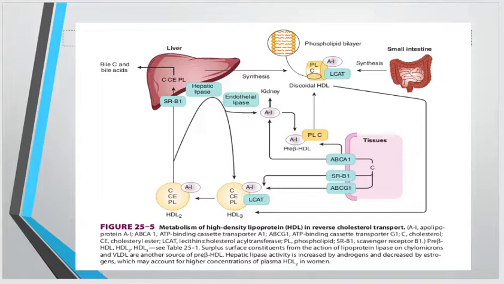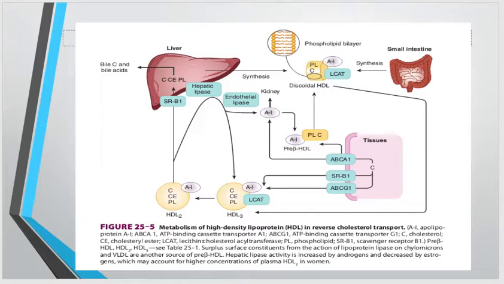Discoidal HDL, after accepting the cholesterol from the ATP binding cassette transporter A1, can be converted into the pre-beta HDL, and this pre-beta HDL contains the ApoA1. This ApoA1, if it is present in surplus form, is released into the kidney.